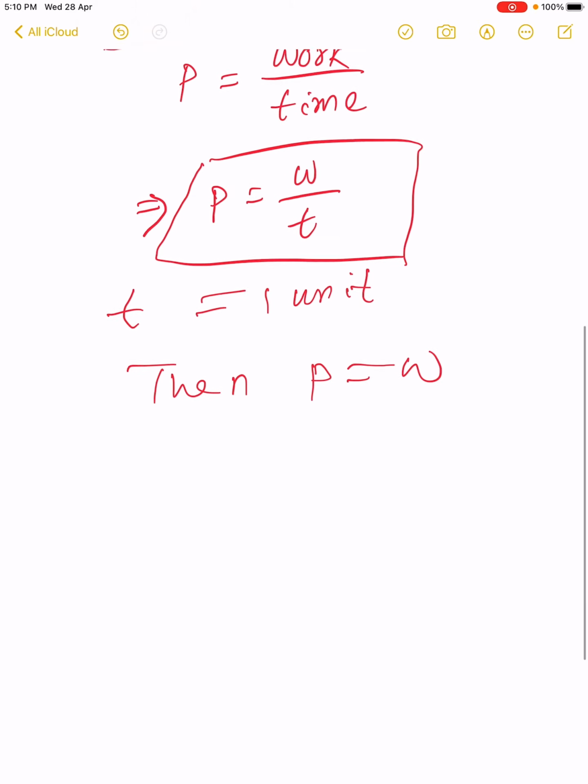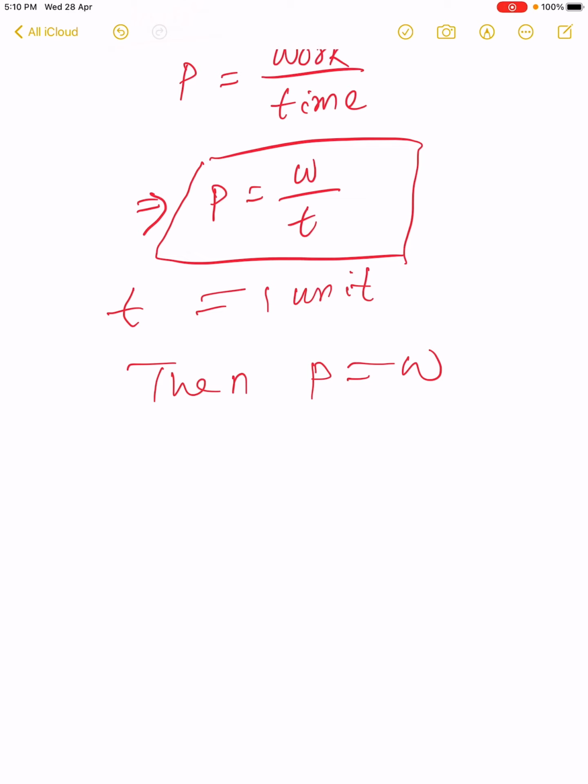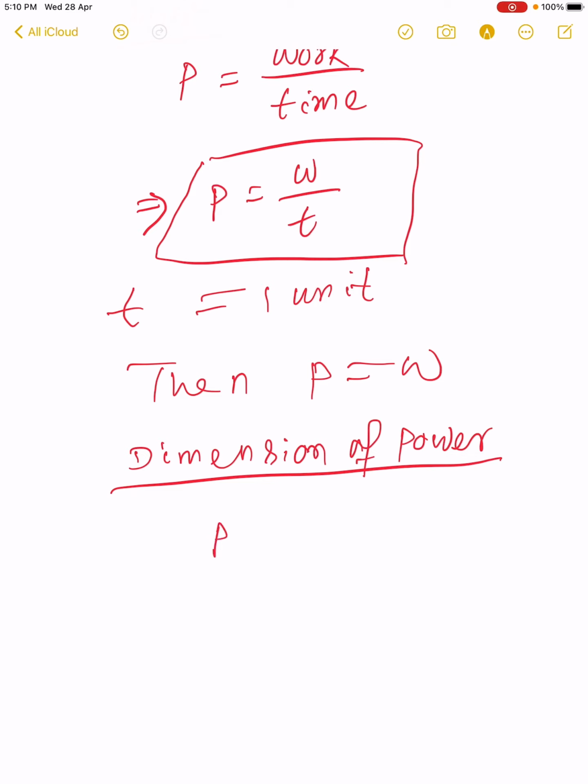So we can write the dimension of power. Power is work by time.